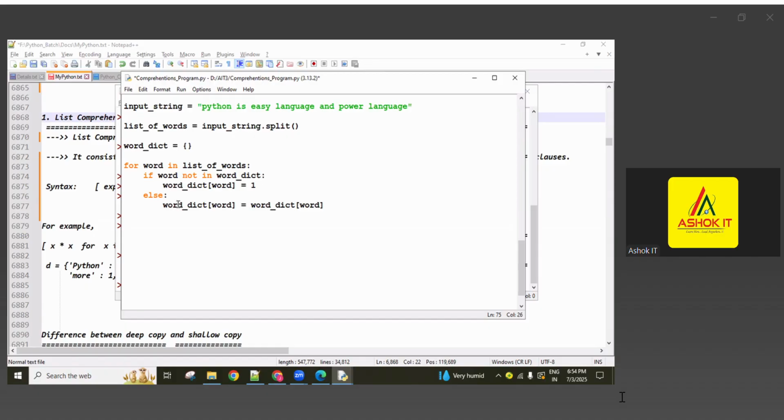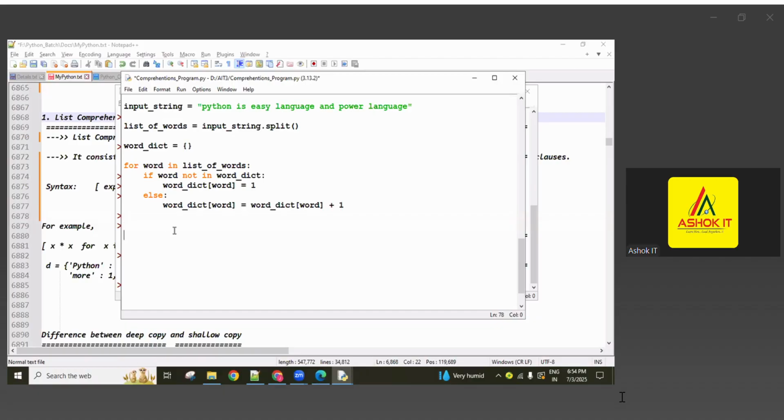In this dictionary, wherever this word key is there, using this, guys, we get the existing value 1. To that, one more is added: 1 plus 1 is 2. This 2 is again updated to this key. If it comes a third time, 2 is already there, 2 plus 1 is 3, and 3 is updated to this key.